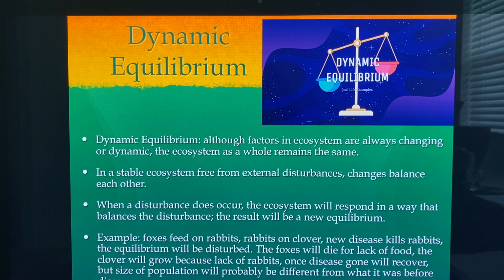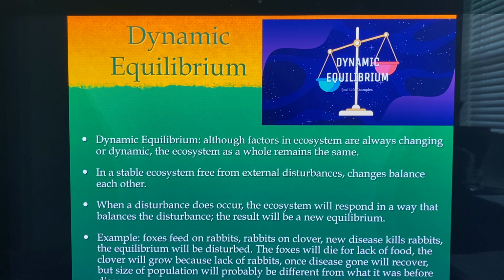Although factors in an ecosystem are always changing or dynamic, the ecosystem as a whole remains the same, or tries to remain the same. In a stable ecosystem, free from external disturbances, the changes will balance each other out, and they'll live in this balanced ecosystem, right? When a disturbance does occur, the ecosystem will respond in a way that tries to balance the disturbance, and the result will be a new equilibrium, a new equal state.